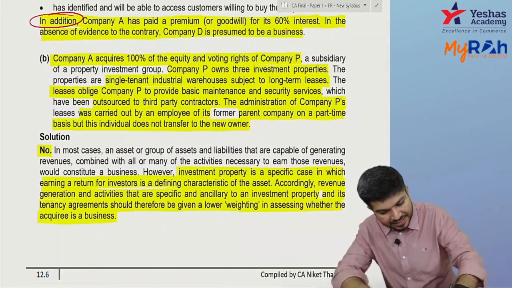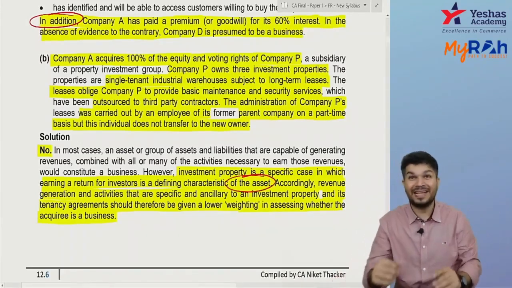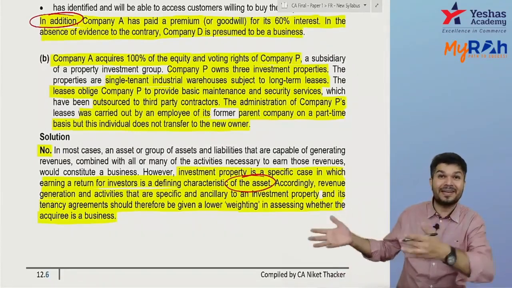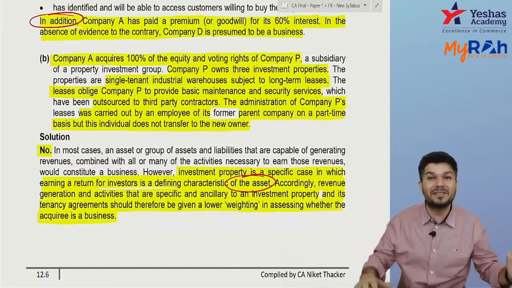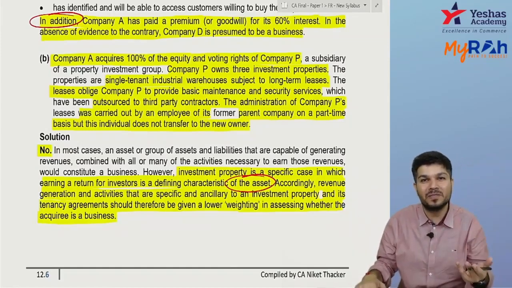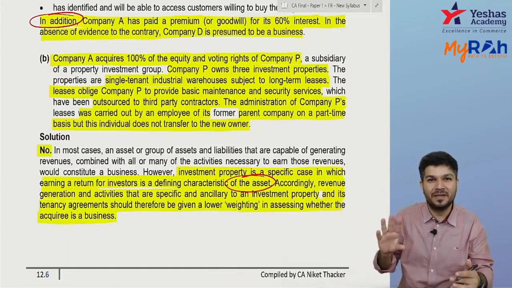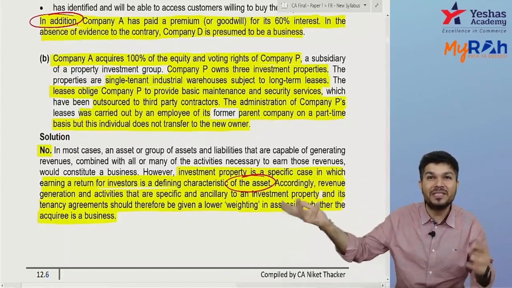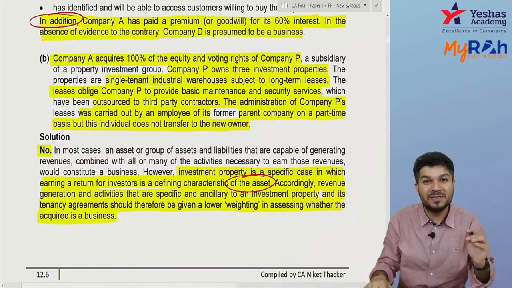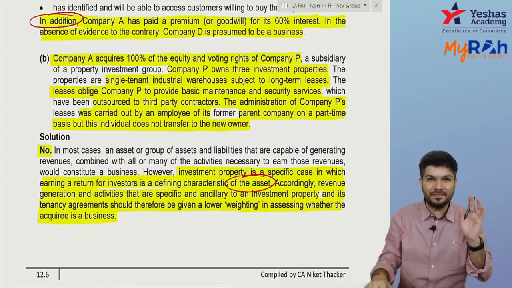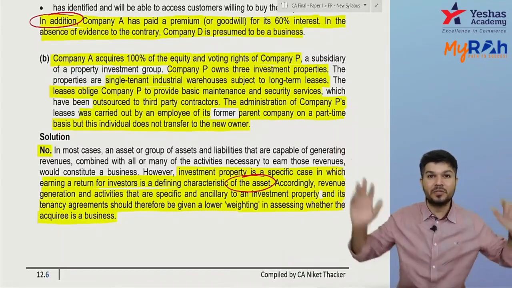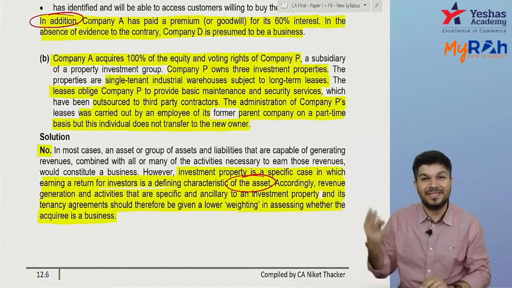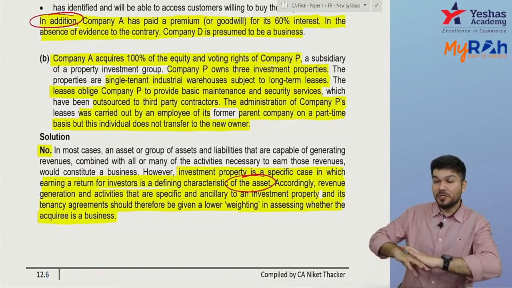Is a defining characteristic of the asset itself. The asset's characteristic is that it will earn rentals. So whenever those rentals come to me, it doesn't mean that a business came to me. They don't have any employees. It's just that 3 properties I'm purchasing. So you purchase 3 properties directly, or you purchase P Limited's equity. It's one and the same. So it is not a business combination. It's an asset acquisition. I cannot say it's a rental company. I cannot say it's a leasing company. Yeah, 3 properties, 1 tenant. I cannot say I'm purchasing a leasing company.